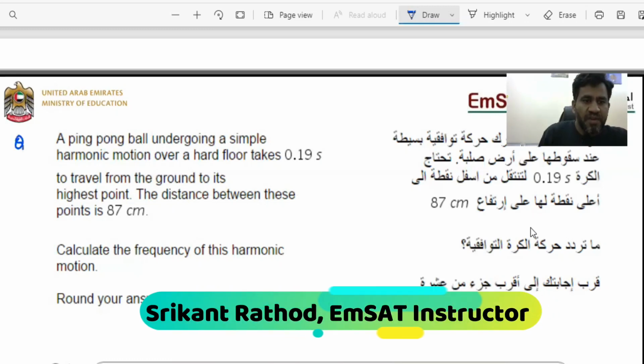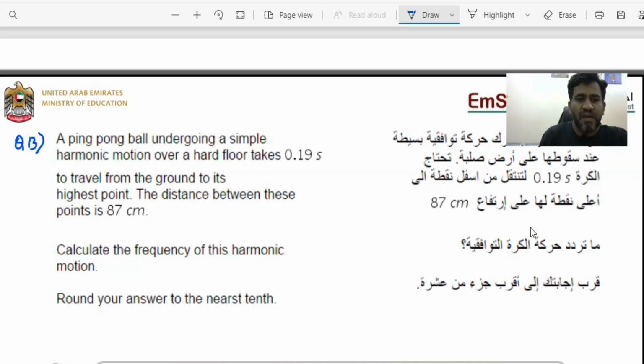Sample question number 13 here: a ping pong ball undergoes a simple harmonic motion over a hard floor. It takes 0.19 seconds to travel from the ground to its highest point. The distance between these points is 87 centimeters. Calculate the frequency of this harmonic motion. Round your answer to the nearest tenth.